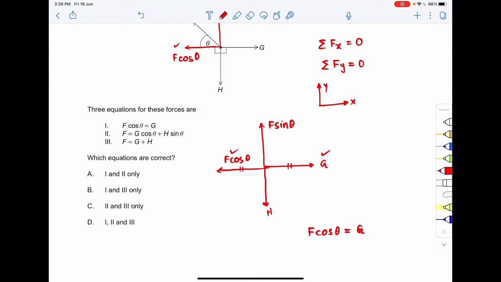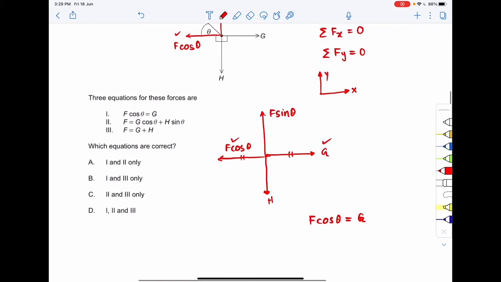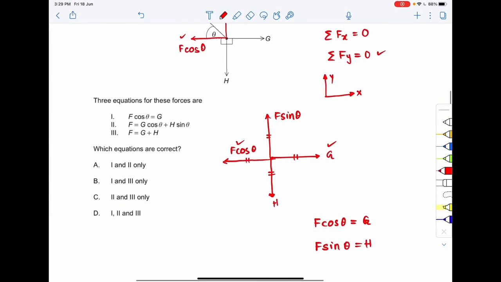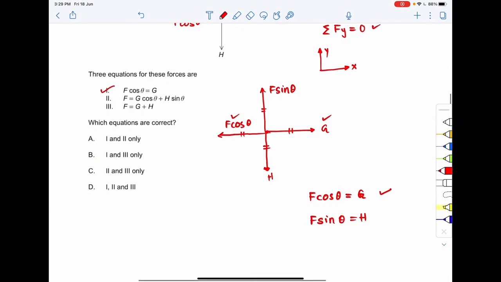The summation of net force along the y-axis also should be equal to 0, so this force should be equal to this force, because when we add up this, we get no force. So F sin theta should be equal to H. See the first option 1, F cos theta is equal to G. We have got this equation, so 1 is obviously correct. Now proceeding to 2.